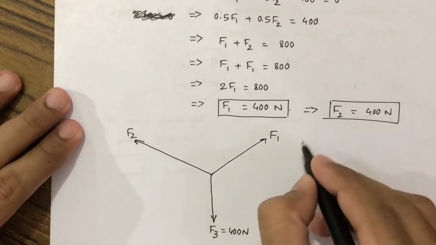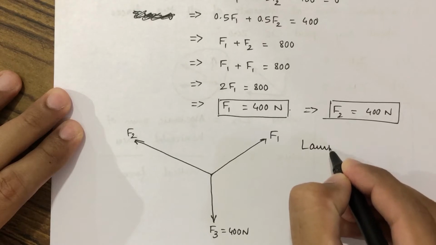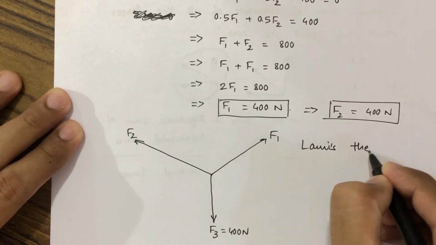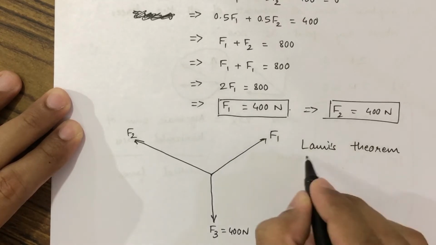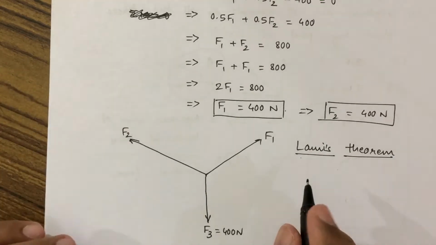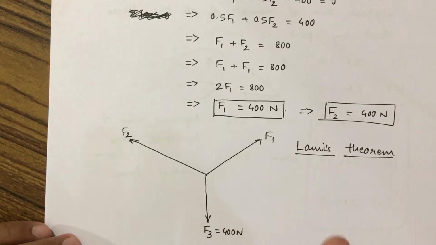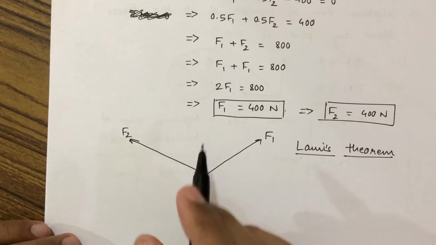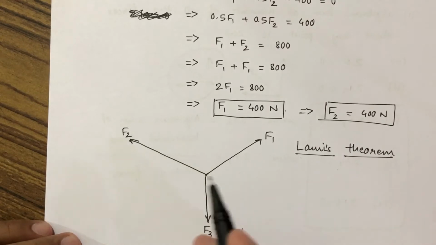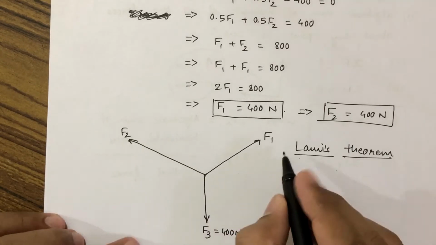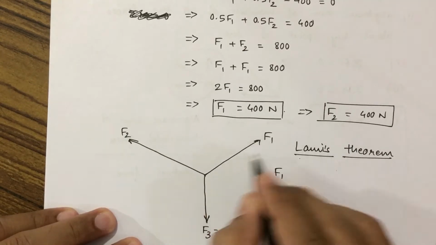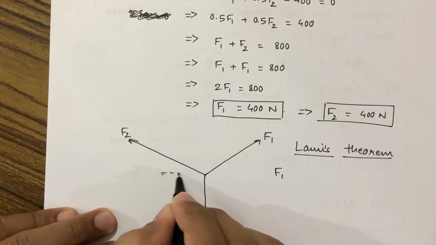So according to Lami's theorem, we know that if three forces acting at a point are in equilibrium, then each force will be proportional to the sine of the angle between the other two forces. That is F1, here we need to find the angles.